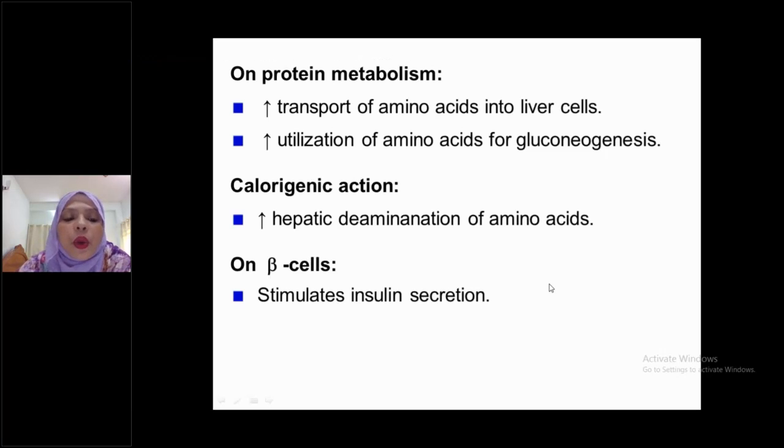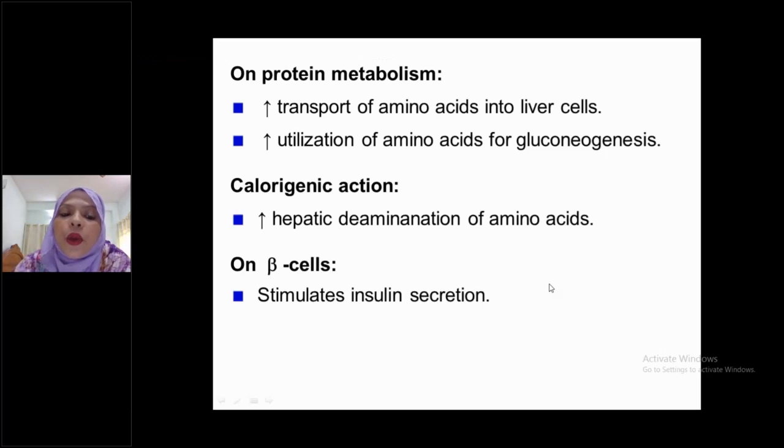Also, you can write down here, on electrolytes. What about on electrolytes? Insulin causes potassium influx into the cell. That is the function of insulin on one electrolyte, potassium. So what will glucagon do? Of course, what will it do to potassium? It always increases blood potassium level. That is, it decreases influx of potassium.